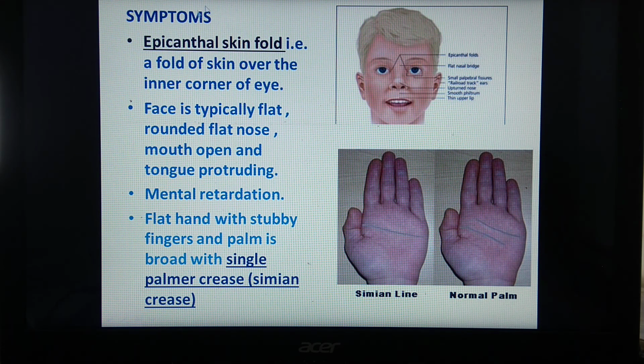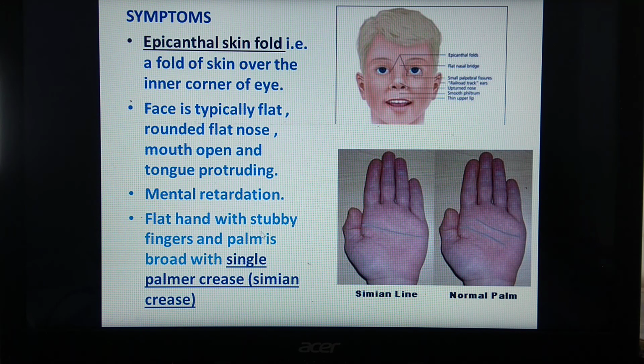These symptoms are epicanthal skin fold, that is a fold of skin over the inner corner of the eye. Here on both the sides you can see this epicanthal skin fold. So it is a feature of a patient with Down syndrome. The face is typically flat, with a rounded flat nose, mouth open, and tongue protruding, that means it generally comes out of the mouth. Mental retardation is also seen, that means they are not properly developed mentally.